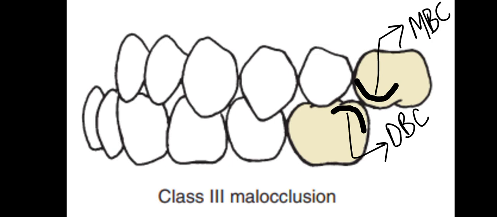The line of occlusion is not considered in class 2 or class 3 malocclusion; it is considered in class 1 malocclusion and normal occlusion. So the basis of class 2 and class 3 malocclusion is the relationship of the molars, and there you can see that the mesiobuccal cusp lies behind the distobuccal cusp of the lower molar.